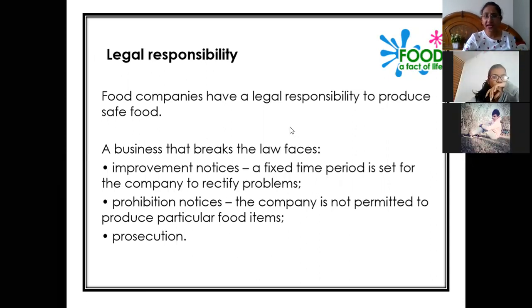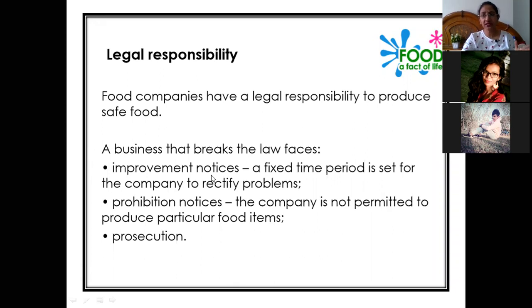A business that breaks the laws: if any food processing company breaks the law, if they do not follow HACCP or the various food safety laws, then first there are improvement notices given to those companies, and a fixed time period is allotted to them, within which they should rectify the problem.